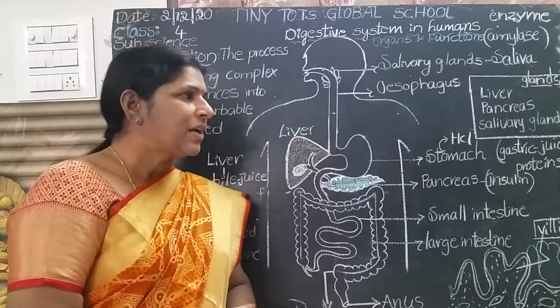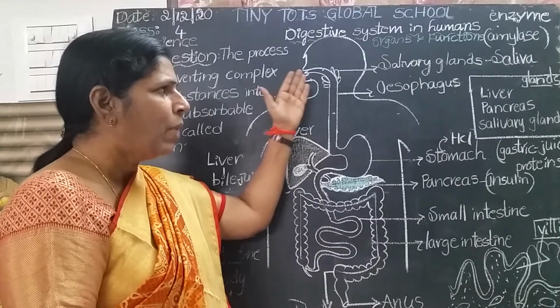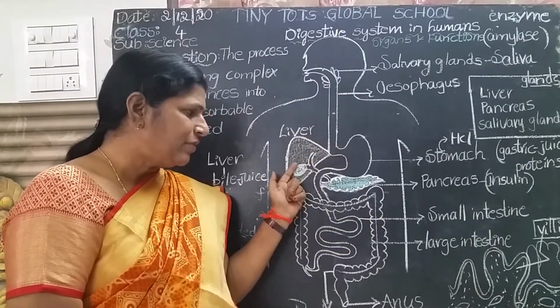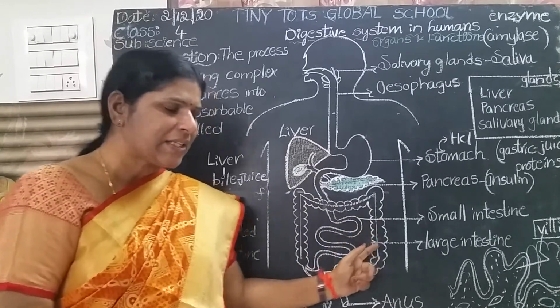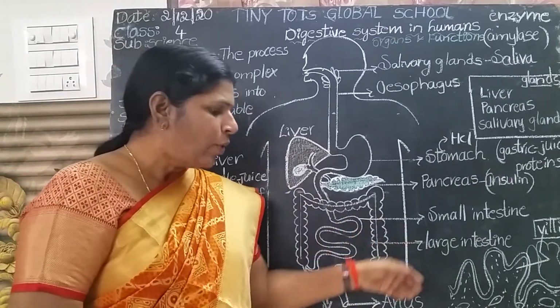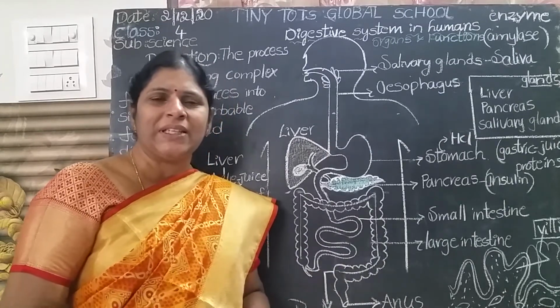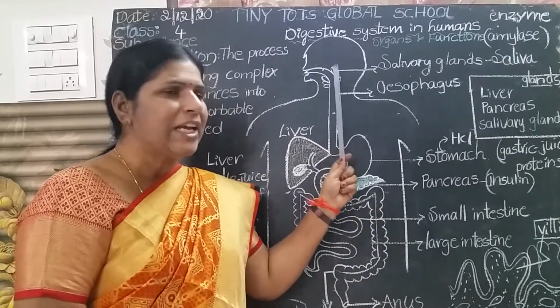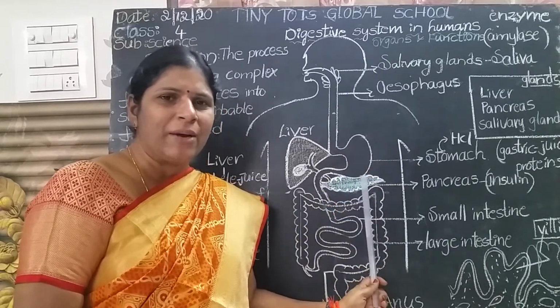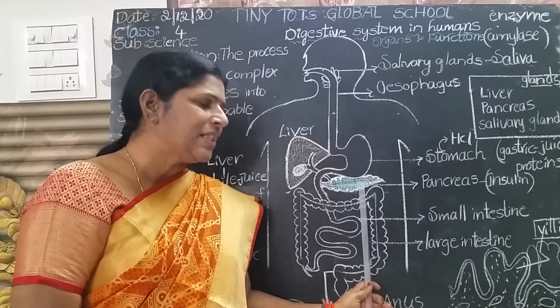What are the organs in the digestive system? Mouth, esophagus, stomach, pancreas, liver, small intestine, large intestine, rectum and anus. Now, what are the glands present in the digestive system? The salivary gland secretes saliva and the pancreas is also a gland.